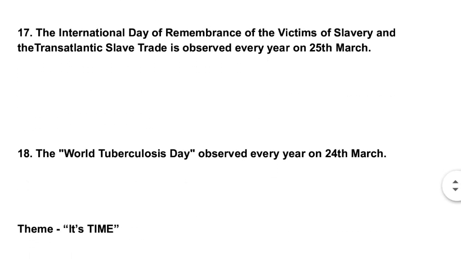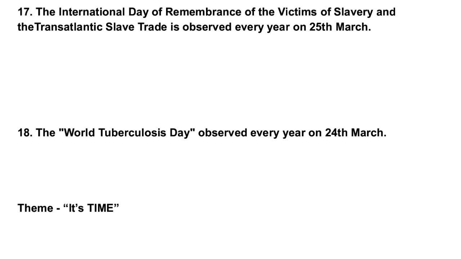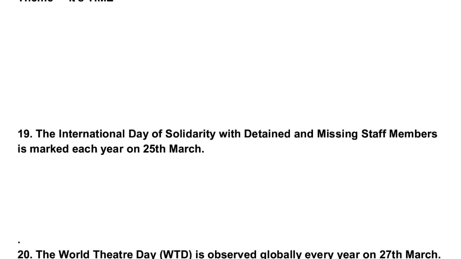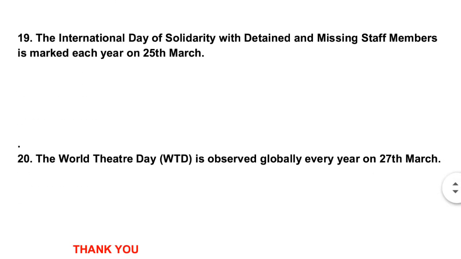Next is World Tuberculosis Day, observed every year on 24th March. Theme: It's Time. Next is the International Day of Solidarity with Detained and Missing Staff Members, marked each year on 25th March. Next is World Theatre Day, which is observed globally every year on 27th March.